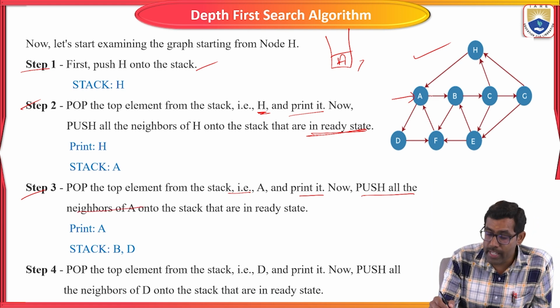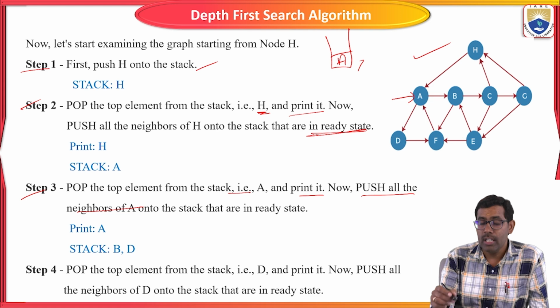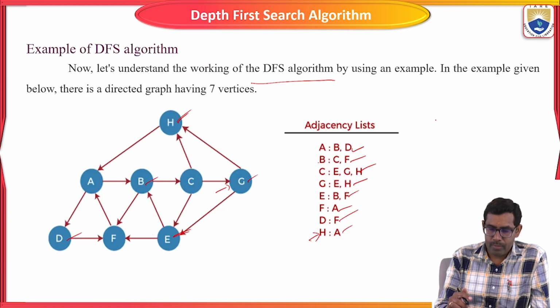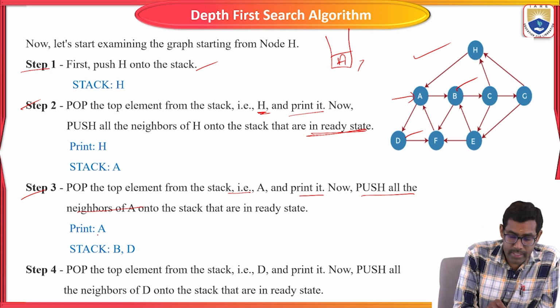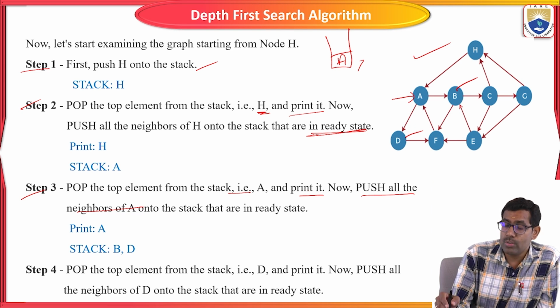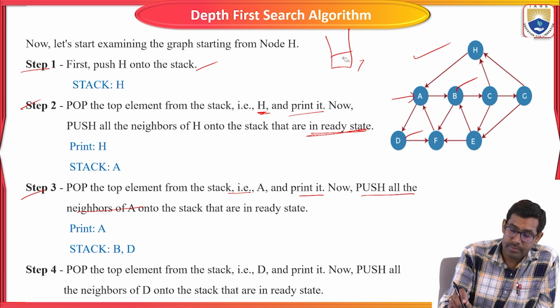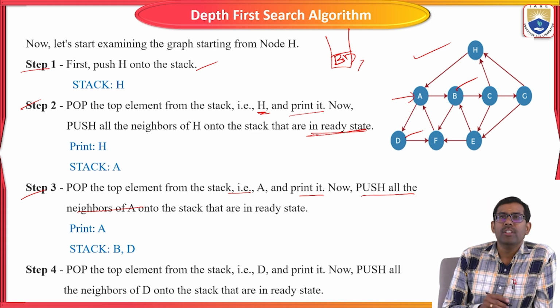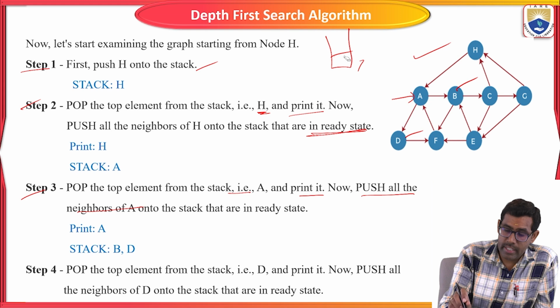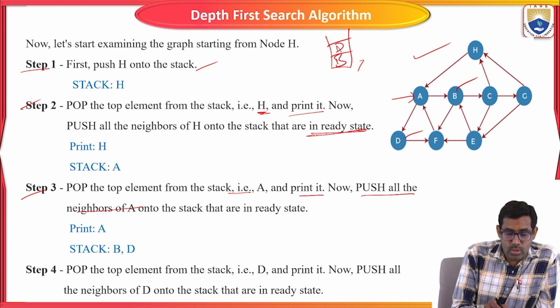All the adjacent nodes of A. Which are the adjacent nodes of A here? B and D. See here, B and D. So now we write print A. Then we take the adjacent nodes of A, B and D. So now in the stack B and D are there. We have to write it like this: B and D are there.